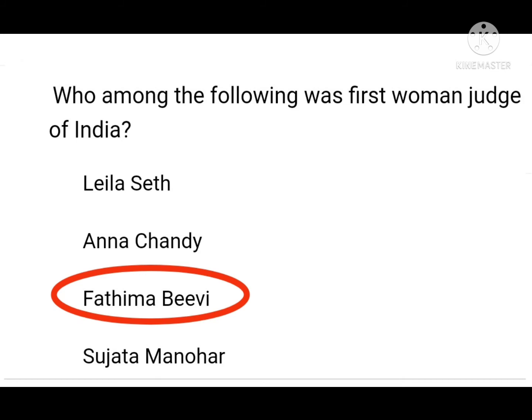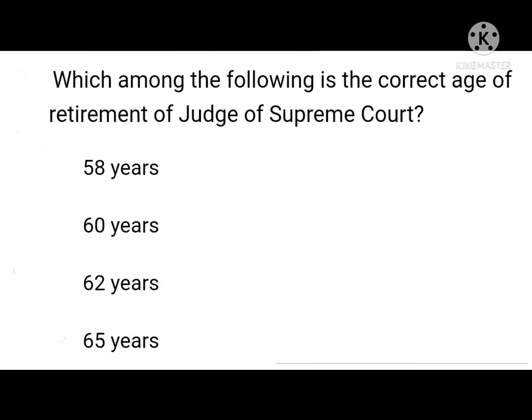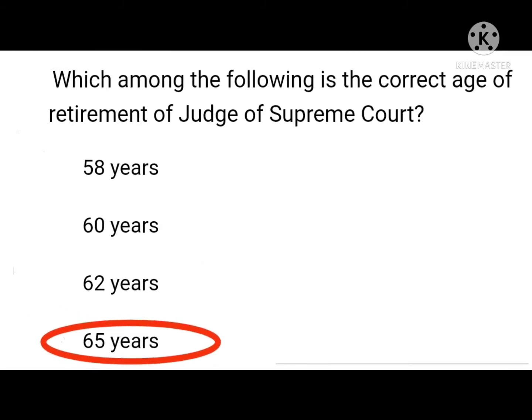Then the next question. Which among the following is the correct age of retirement of a judge of the Supreme Court? 58 years, 60 years, 62 years or 65 years? The right answer is 65 years.